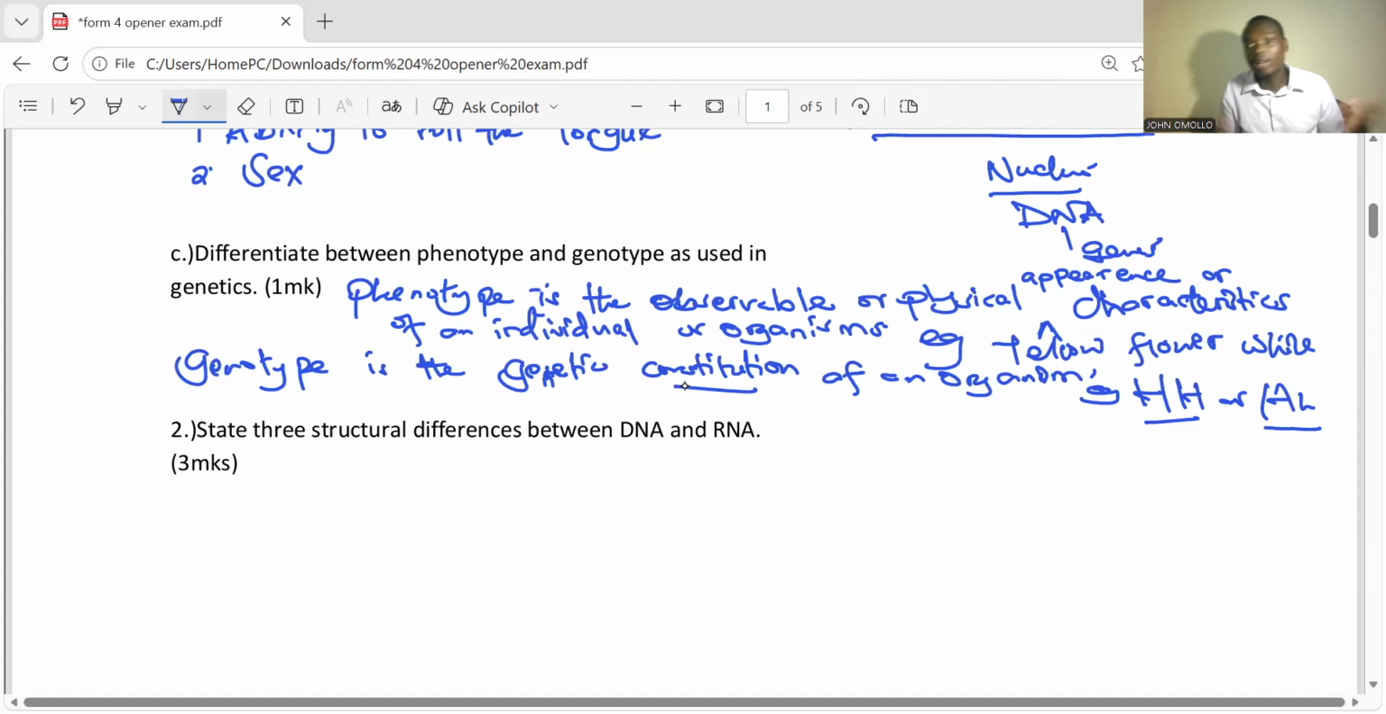Are you getting that? Or colorless flower. So that is what we call genotype. The genetic makeup, genetic constitution of an organism. Are you getting that? So those are the two differences.